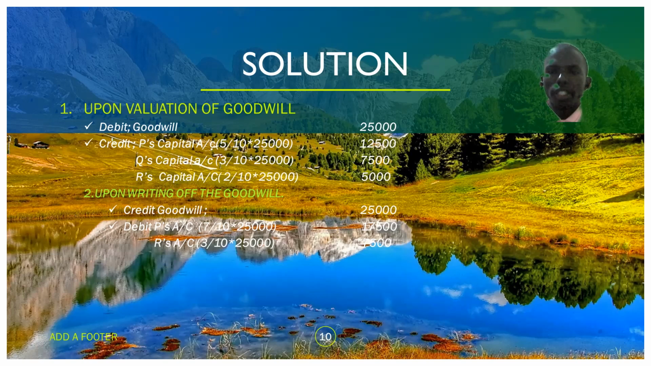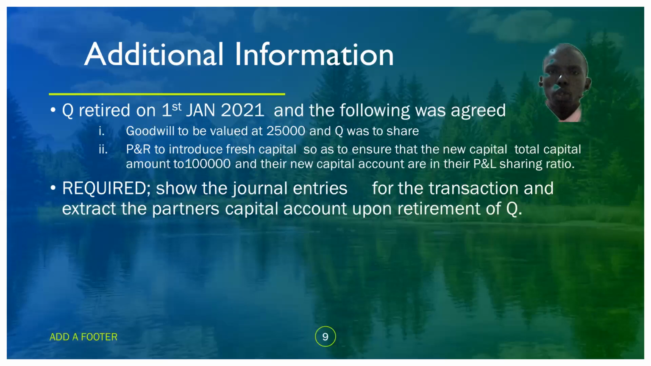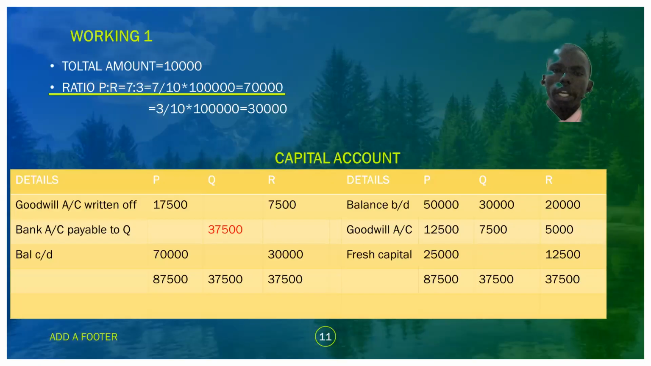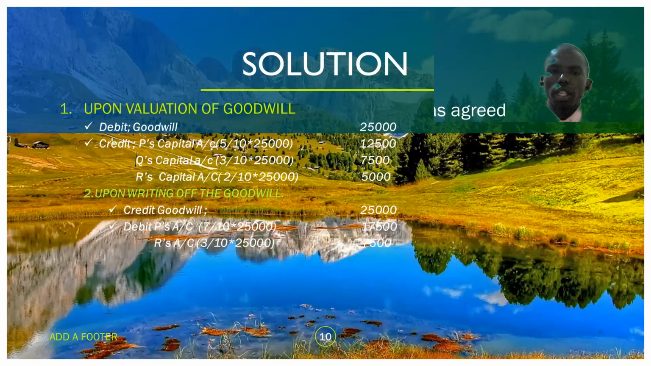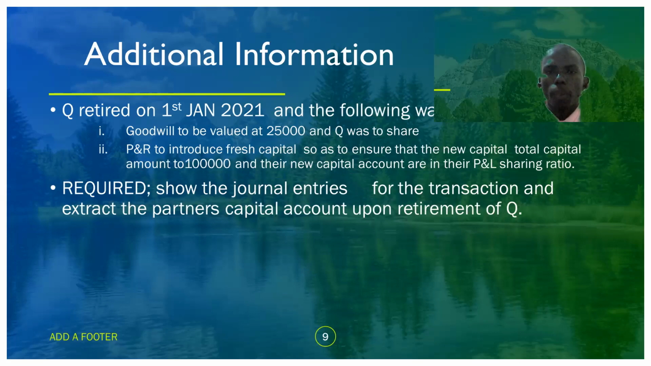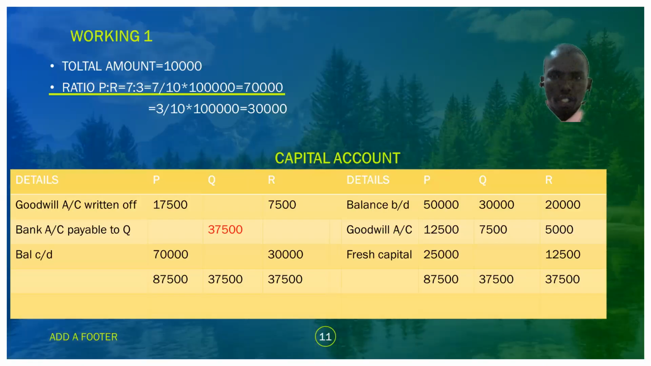Now, since we have done the entries, as the question asked us to show the journal entries, those are the journal entries performed. Now, let's go to the second question, extracting the partners' capital accounts upon retirement of Q. On the credit side of the capital account, we start with the balance brought down. These are the initial balances they had.